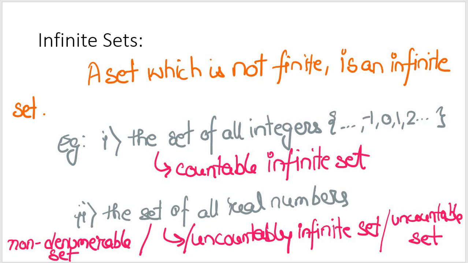So in case of your infinite set, a set which is not finite will be called an infinite set, and a set is said to be countably infinite if there is a one-to-one correspondence between the elements in the set and the elements of N. That is, if a set is countably infinite, we can make a list of its members in such a way that each one corresponds uniquely to a natural number. Right. I hope this discussion makes sense.